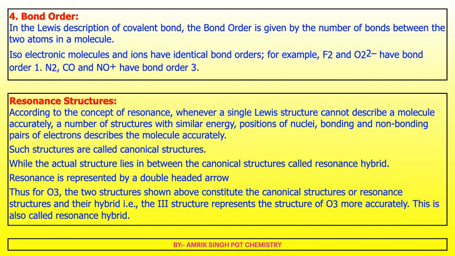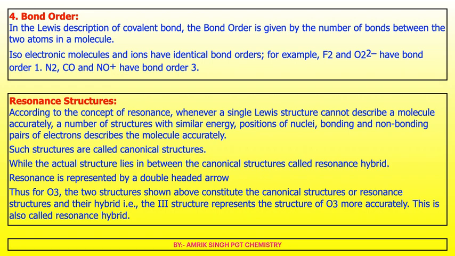Resonating structures. According to the concept of resonance, whenever a single structure cannot describe a molecule accurately, a number of structures with similar energy, position of nuclei, and bonding and non-bonding pairs of electrons describe the molecule accurately. Such structures are called canonical structures, while the actual structure lies in between, and is called a resonance hybrid. Resonance hybrid is represented by a double-headed arrow.